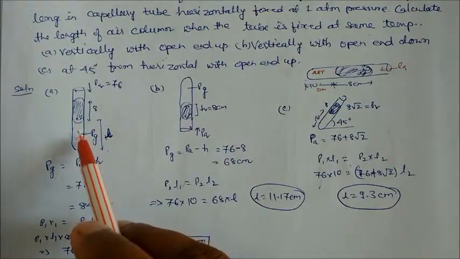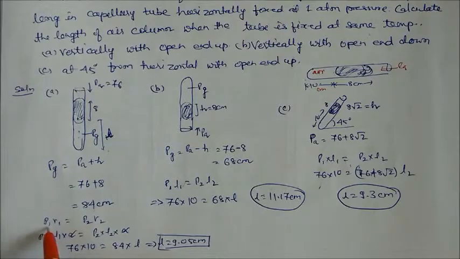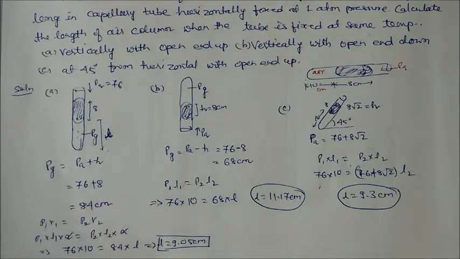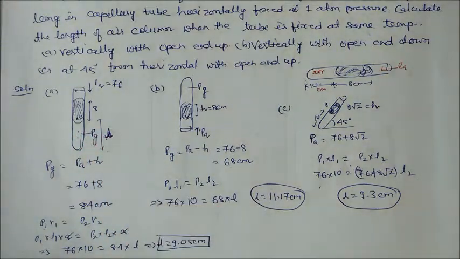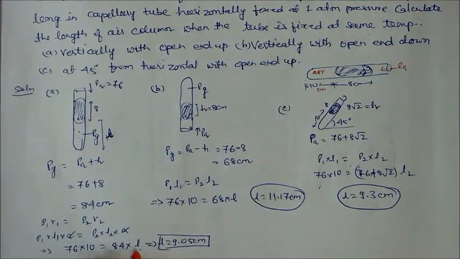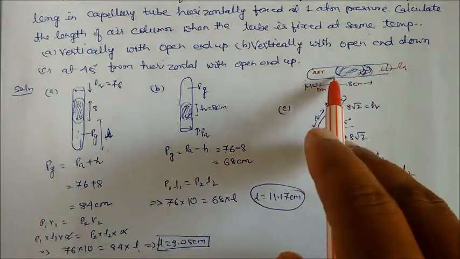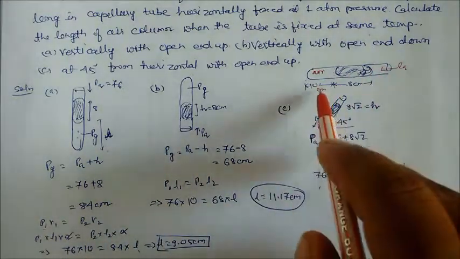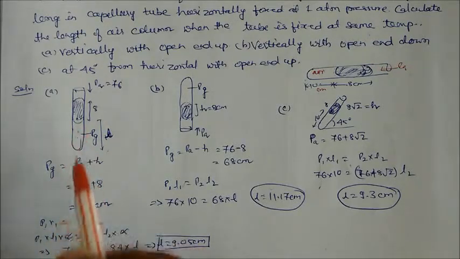Now after putting it up, what happens? Temperature remains the same, but here the pressure will change. So Boyle's law: P1 V1 equal to P2 V2. Previously it was how much? 84 is the total pressure, and L is the decreased height. Initially the pressure was 76 into 10. So initially 76 into 10, but now pressure becomes 84 into L. So we can calculate this value. The L is nothing but 9.05. You can see it is less than 10. So definitely Boyle's law is followed.